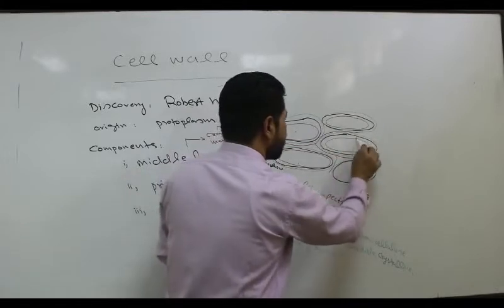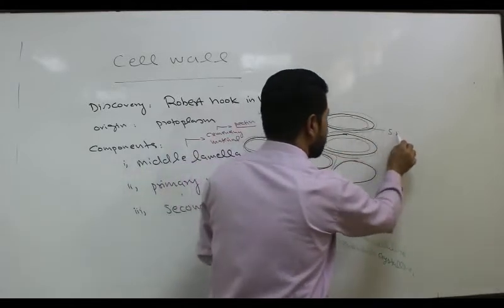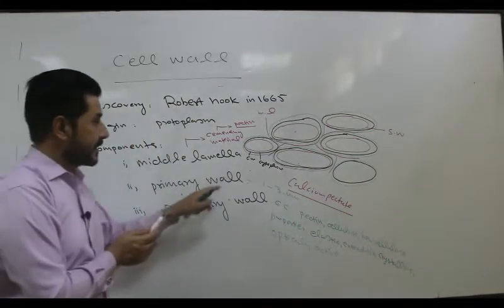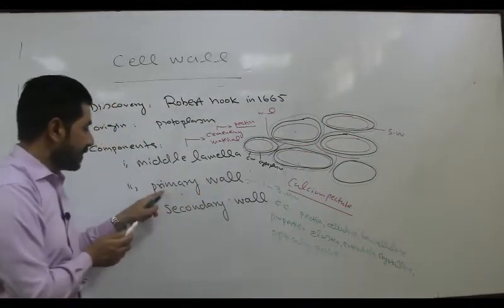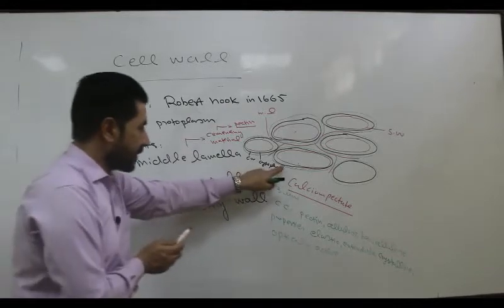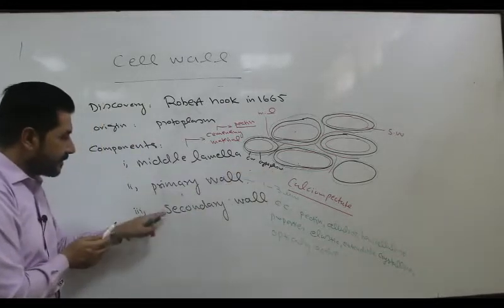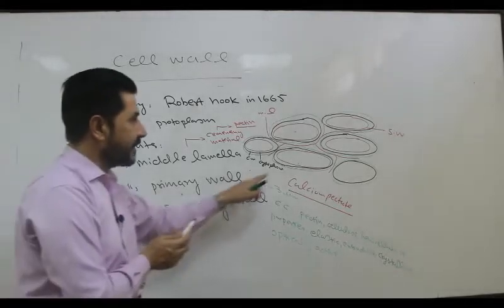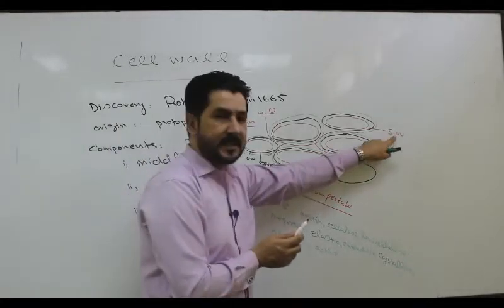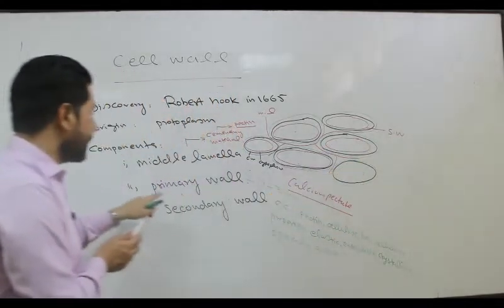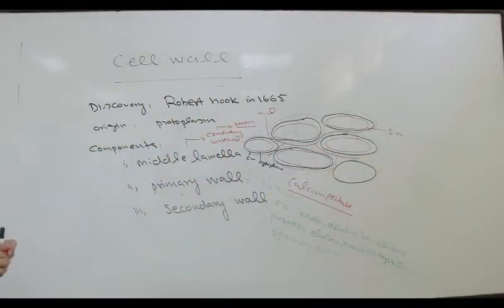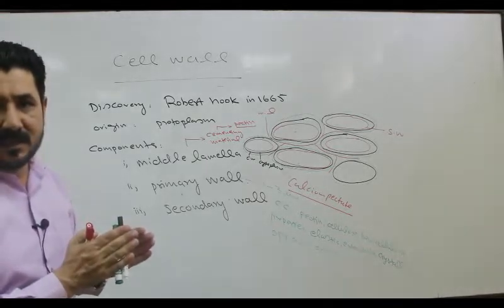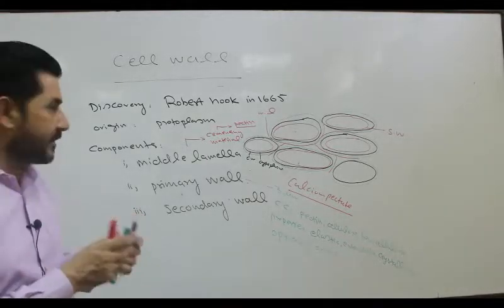Secondary wall formation, this is the secondary wall. Secondary wall formation takes place after the primary wall. First is the primary wall, then after the primary wall, at the inner side of the cell, secondary wall formation takes place. This is the secondary wall. Secondary wall is totally different from the primary wall in its thickness, its chemical composition, and also its function.